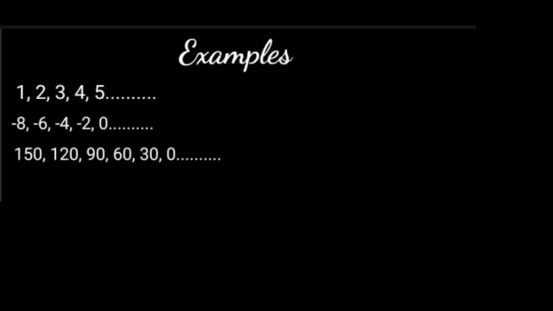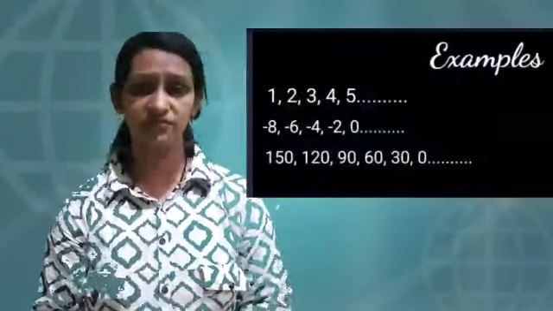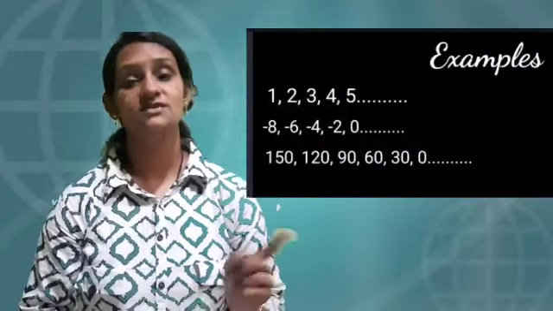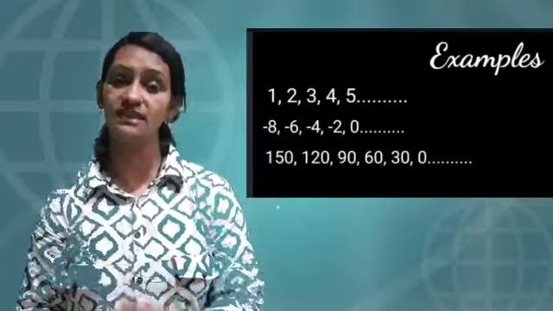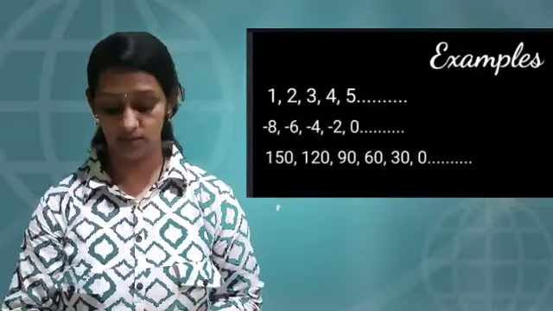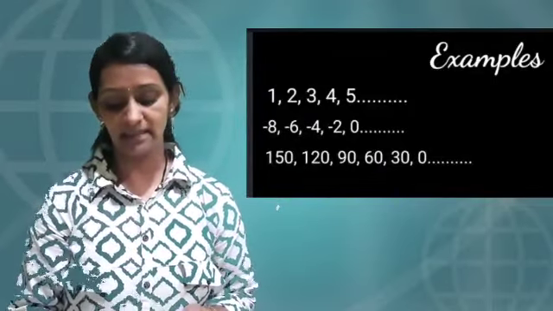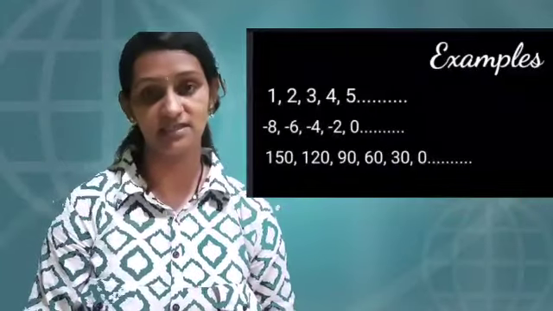Like for the first one, 1, 2, 3, 4. For 2, 1 is the predecessor, and what is added to 1 to get 2? Yes, 1. And 1 is added to 2 to get 3. The predecessor of 3 is 2, correct? So 2 plus 1, that is, 1 is the constant which we add to each term present in the sequence. For example, -8, -6, -4, -2 is given.